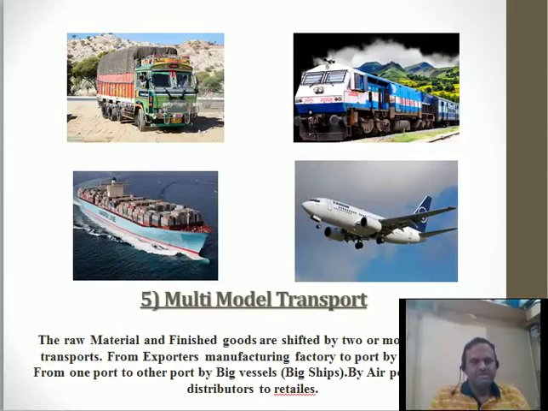And the next one is the multimodal transport. In multimodal transport, the material is going to be moved from one place to another place with the help of various transportation modes. The raw material and the finished goods are shifted by two or more modes of transportation from the exporter's manufacturing factory to the port. It will be transferred either by the railways or by the roadways.